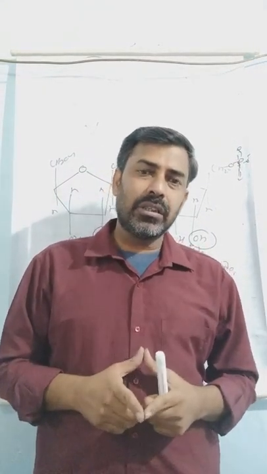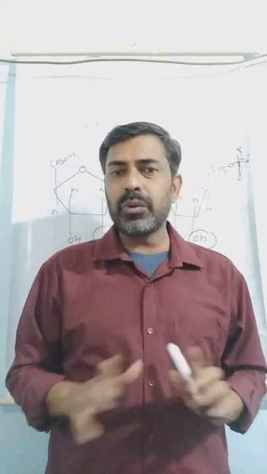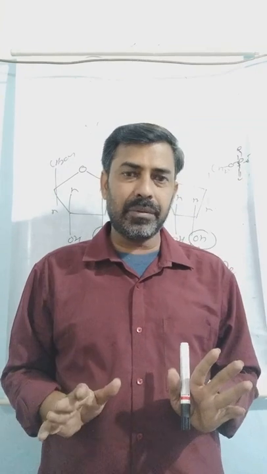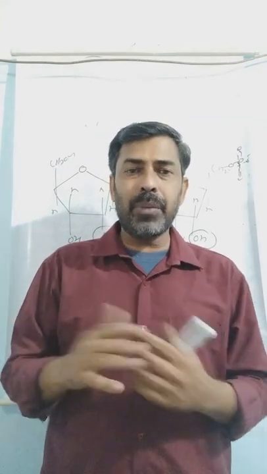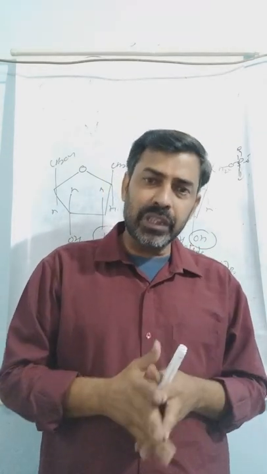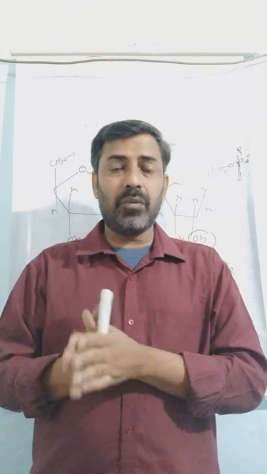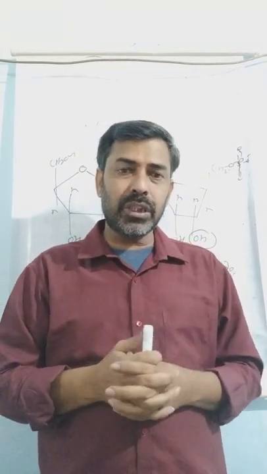But the question asks whether both the strands are identical. Surely both the strands are not identical, but they are complementary to each other. So the two strands of DNA are not identical but complementary to each other. Then what is the basic difference between these two strands?